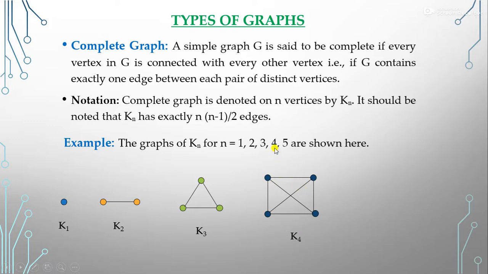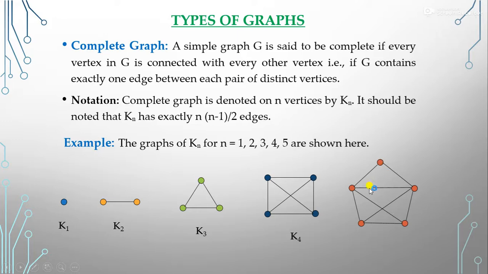Now, if we talk about K5, what will be the graph of K5? This will be the graph of K5. Here we have five vertices, but not all vertices are connected to each other. This vertex is connected to this one, right? This one is connected to this one, but this vertex is not connected to this vertex. This vertex is not connected to this vertex. It means that this is not the complete graph.